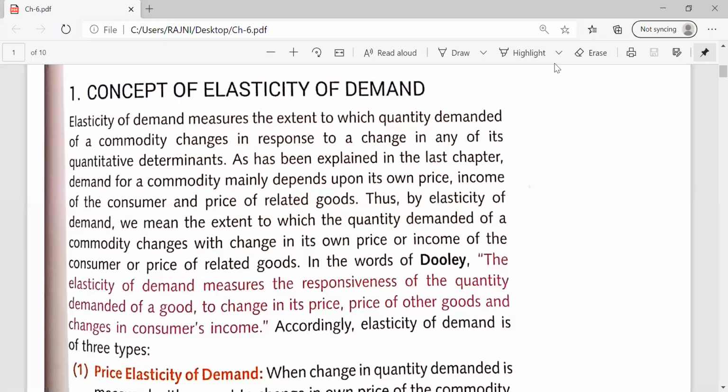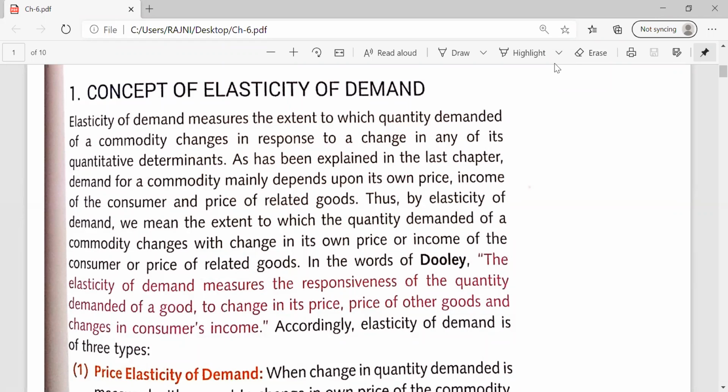इलास्टिसिटी मेनली ये मेजर करती है कि एक कमोडिटी की क्वांटिटी डिमांडेड में किस लेवल तक का चेंज आया, up to which extent the changes take place, due to the change in the own price of the commodity, due to the change in the determinants of the commodity. जो डिटर्मिनेंट हमने डिस्कस किए थे, like the price of the commodity, income of the consumer, the price of the related goods, the taste and preference, future expectation.